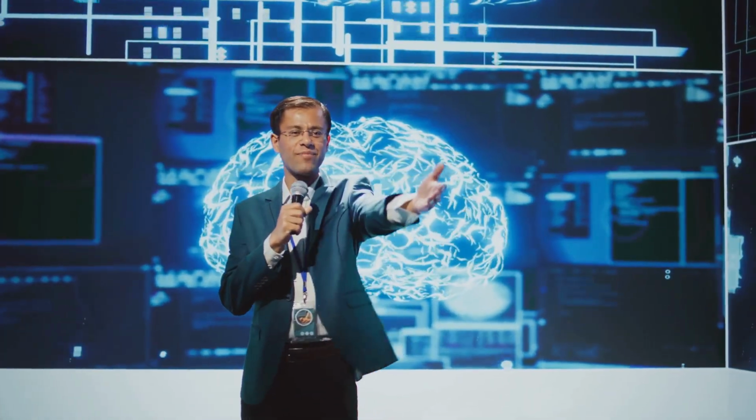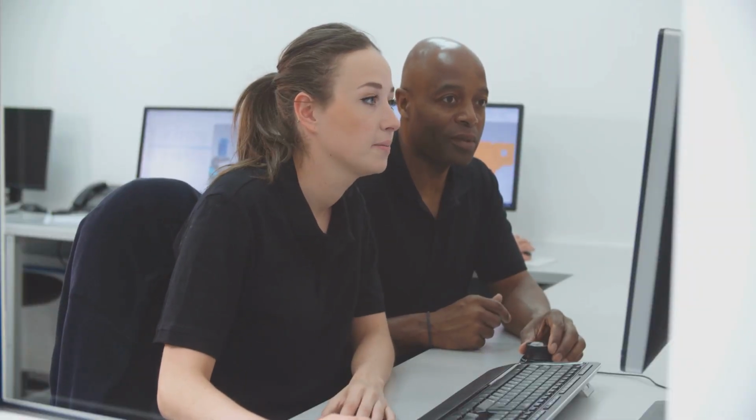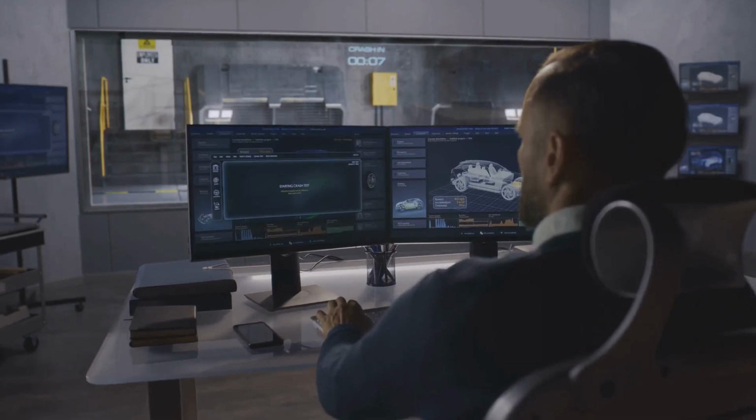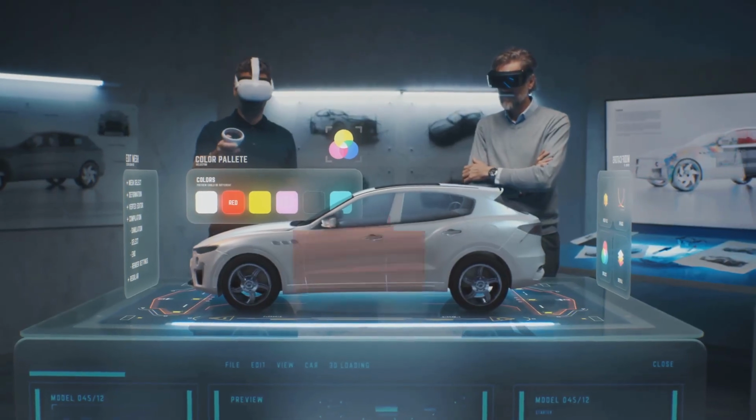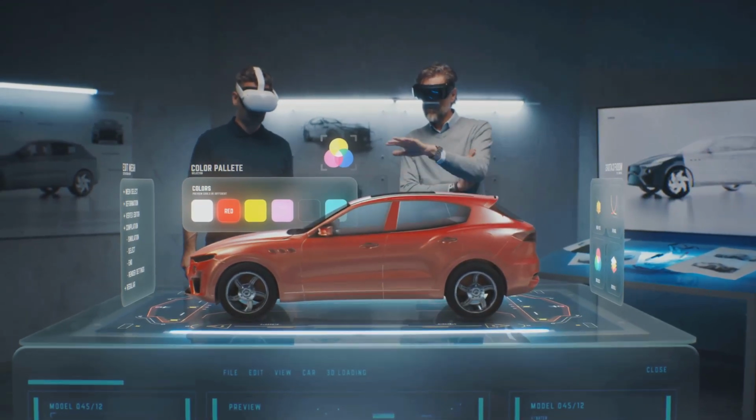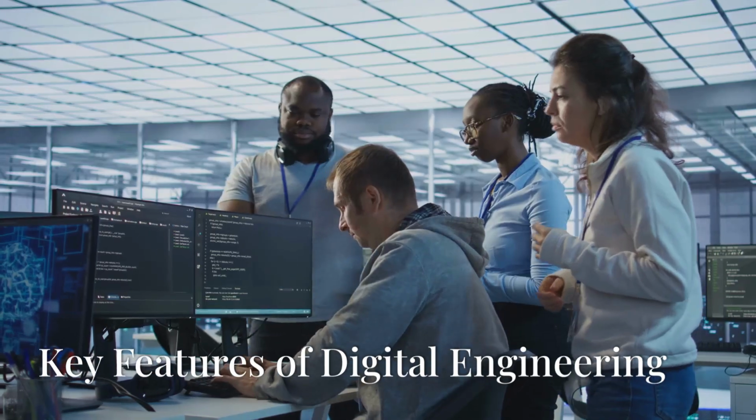What is digital engineering? Digital engineering leverages cutting-edge technologies like computer-aided design, advanced simulations, and virtual modeling to design, develop, and test products or systems. It creates a digital representation of a product's entire lifecycle, allowing for a fully virtual environment.